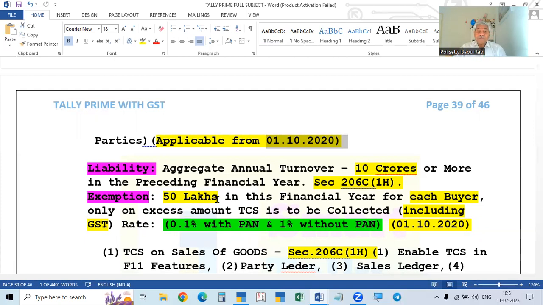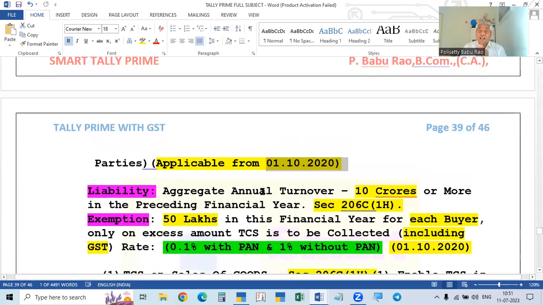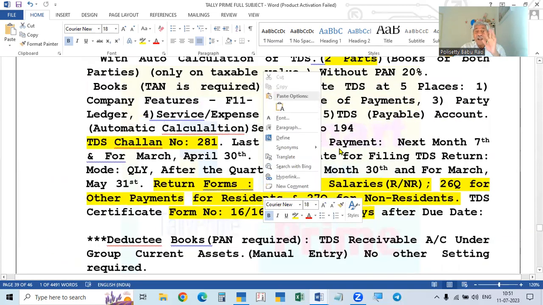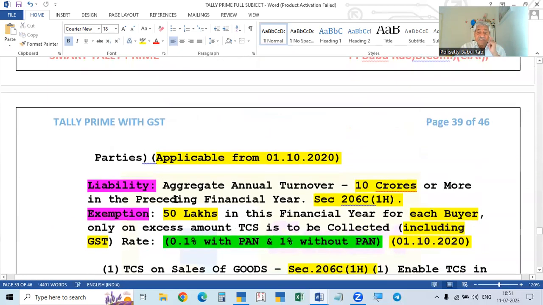And one more thing is, when you are collecting this percentage from the buyer, how to calculate? In the case of TDS, we calculated on the taxable value only. But here, in the case of TCS, the amount to be calculated is the total invoice price, including GST. For example, the 50 lakhs is exempted, but we add the tax.